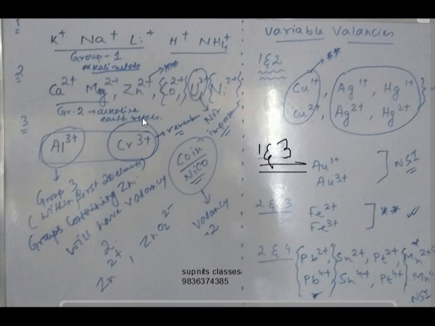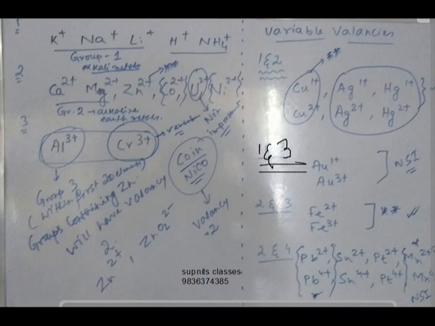In last class, we have studied how to remember the valencies of the anions. Today we made similar kinds of groups for the cations so that we can understand how to study and remember the valency of cations. So let us go to our first part, where we have the valency of 1.